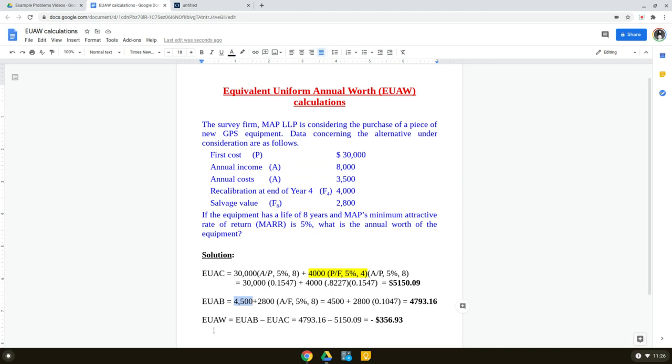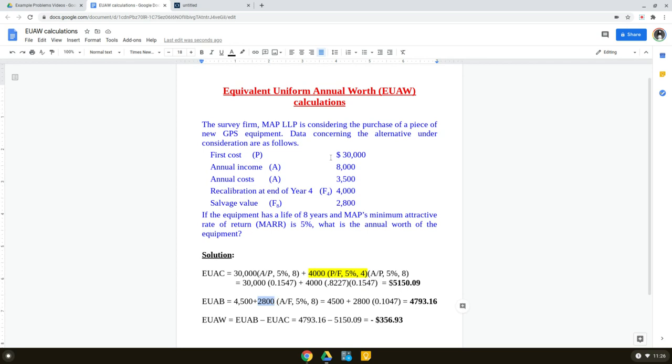So both ways would have been correct, and they don't need to be multiplied by any factor, as I said, because they are already in annual terms. You simply add 3500 here and 8000 here, or you take the difference and add it here. So I took the difference and added it here. That 4500 is already A, so we don't need to multiply it by any factor. Then the next is